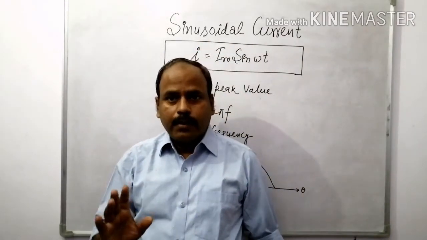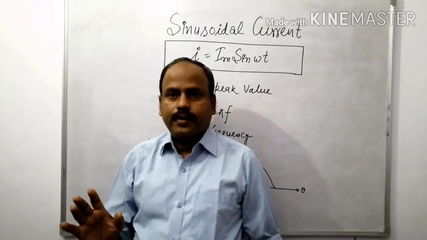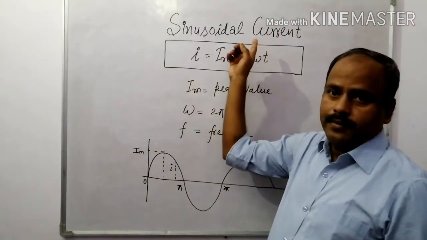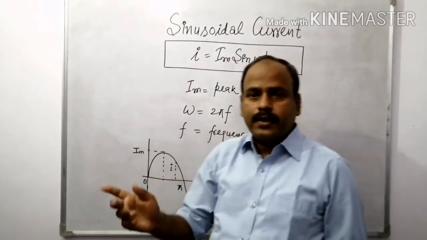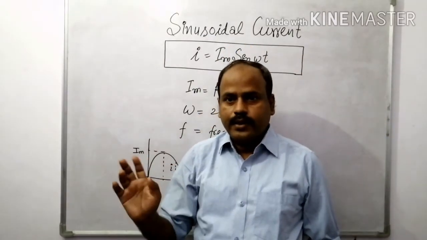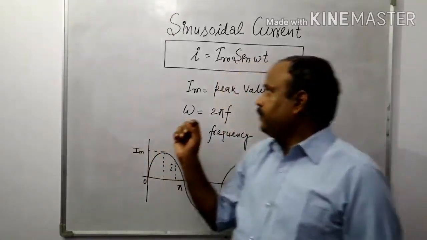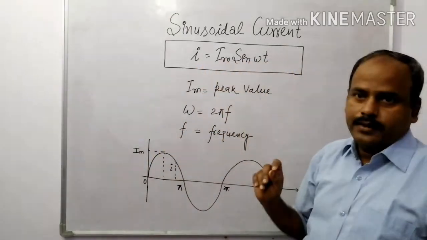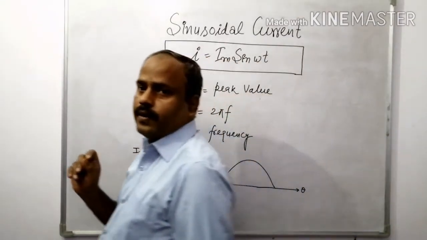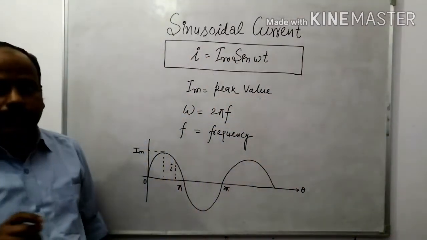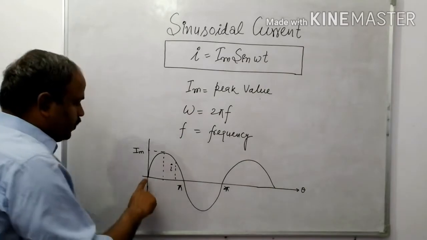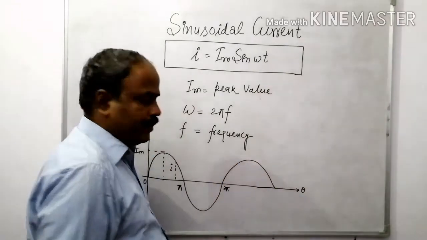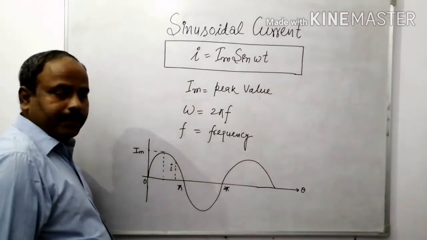We know about the alternating current, AC. Here is a sinusoidal wave. AC is nothing but sinusoidal in nature, that is I equal to I maximum sin omega t. This is the equation of alternating current. Here, the waveform is shown. This one is the waveform for the sine wave or alternating current.